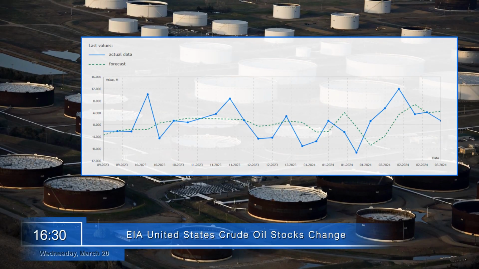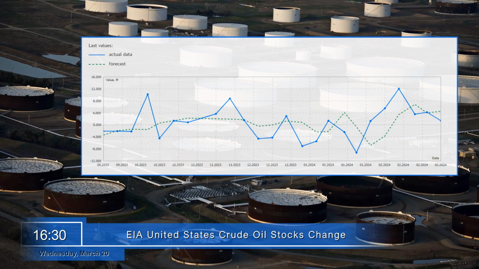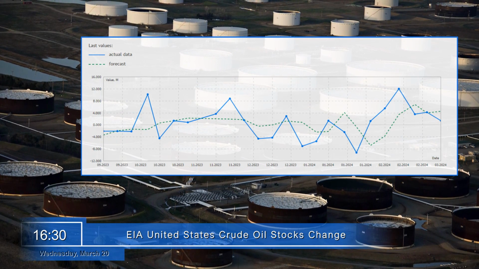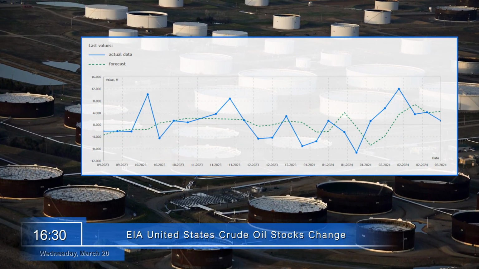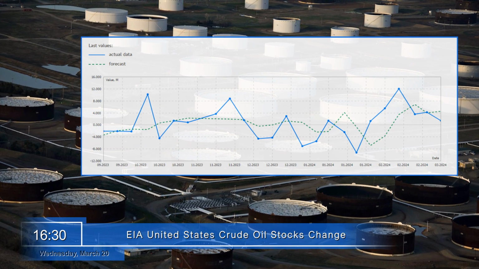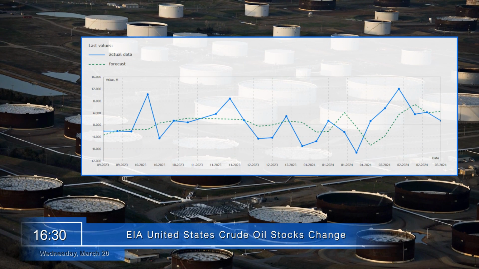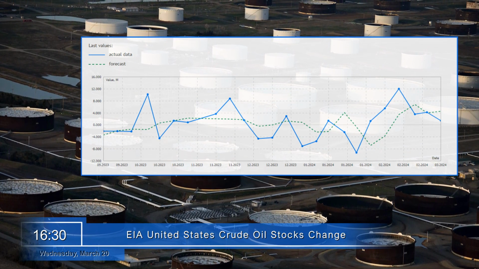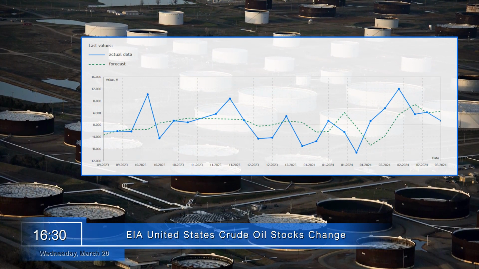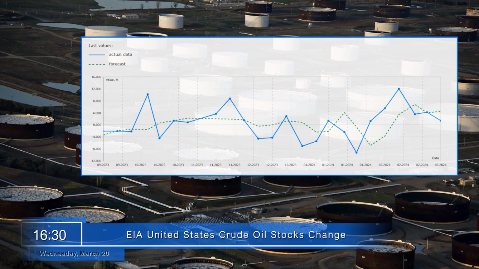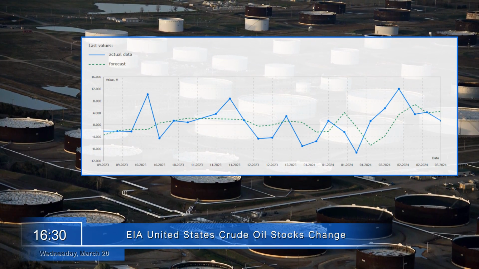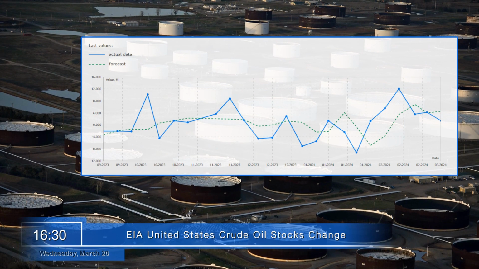Wednesday, March 20. On March 20, traders will focus on the United States. At 4:30 p.m., a report on crude oil stocks is expected there. It reflects the number of barrels of commercial crude oil contained in the storages of American companies. In addition, the data provided in the report describes the supply and distribution of oil and petroleum products in the country. The growth of stocks may have a short-term negative impact on the dollar.